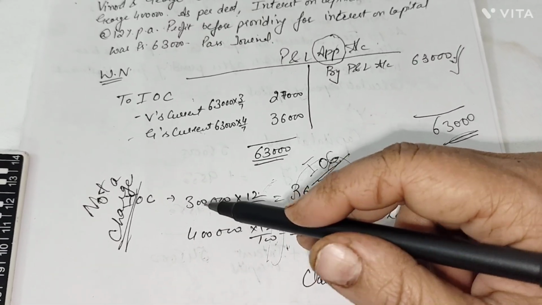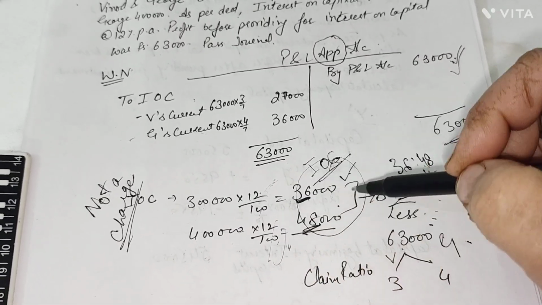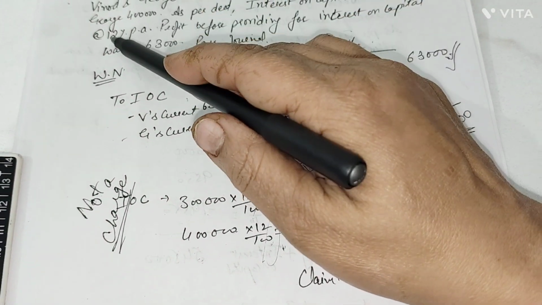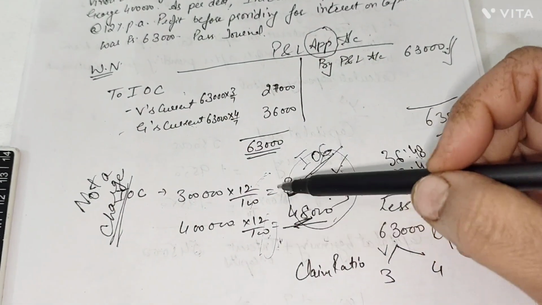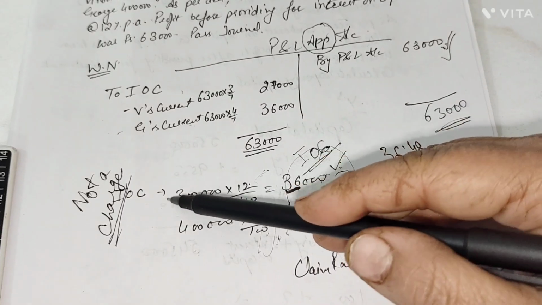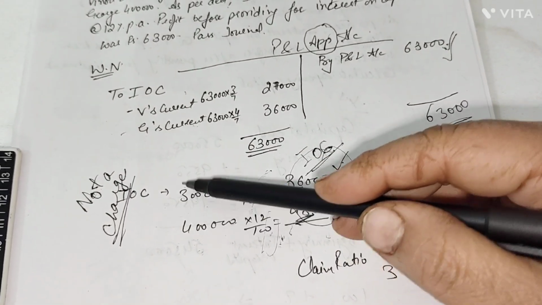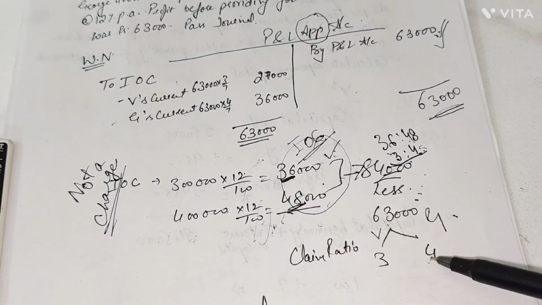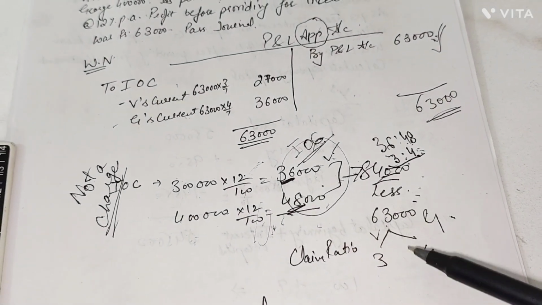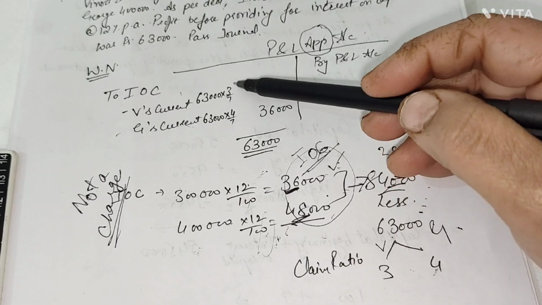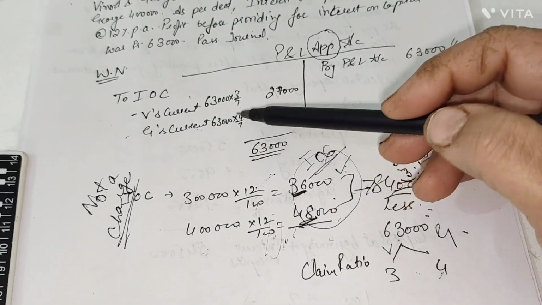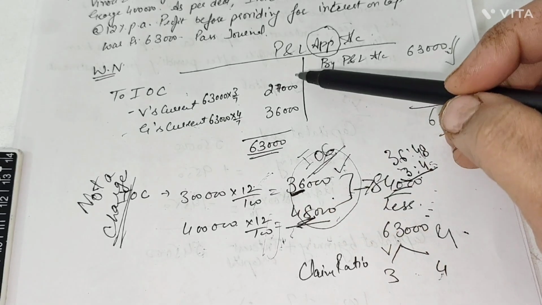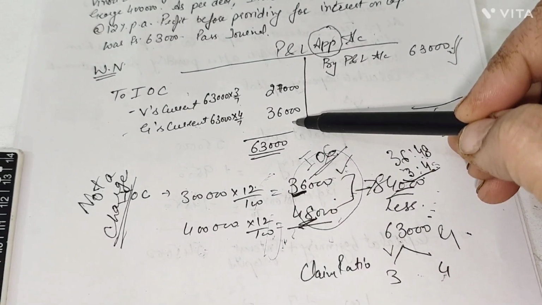If you have a short question MCQ, you have to follow this. You need not go for a detailed working, because you know IOC chargeable to both of them is at the same rate, right? So for their claim ratio, we can take their fixed capitals, that were 3 is to 4. So in 3 is to 4, this 63,000 profit was divided. So we got 63,000 into 3 by 7 and 63,000 into 4 by 7 for IOC of Vinod and George, that is 27,000 and 36,000.